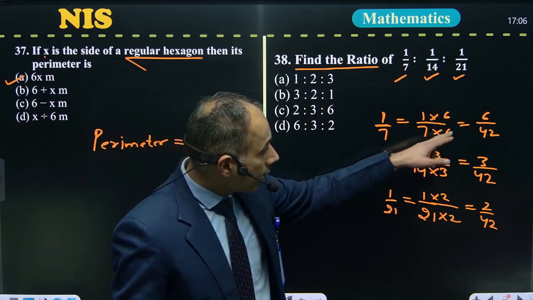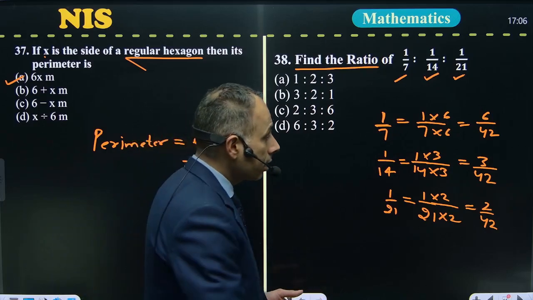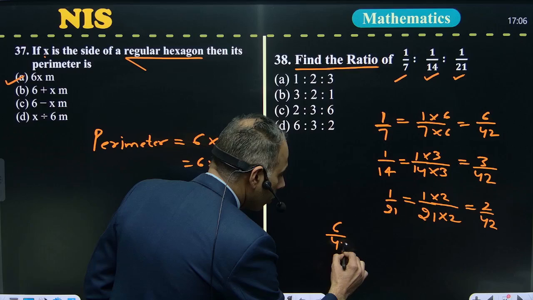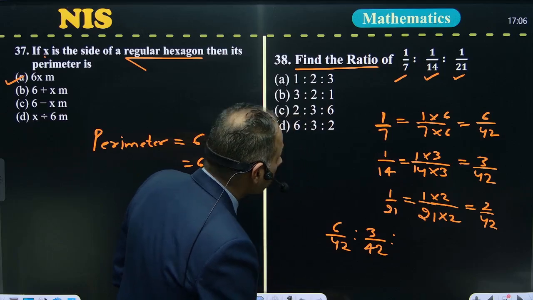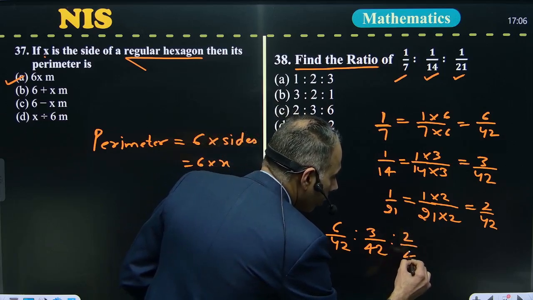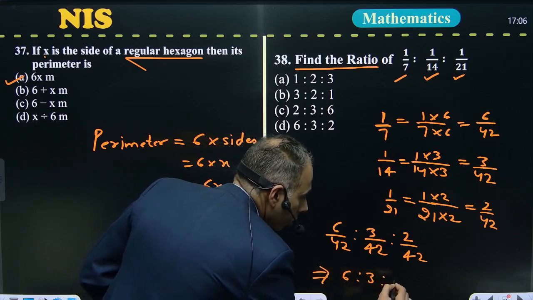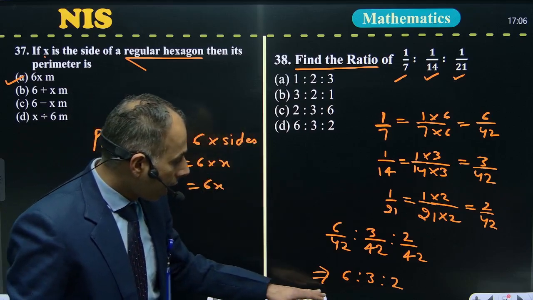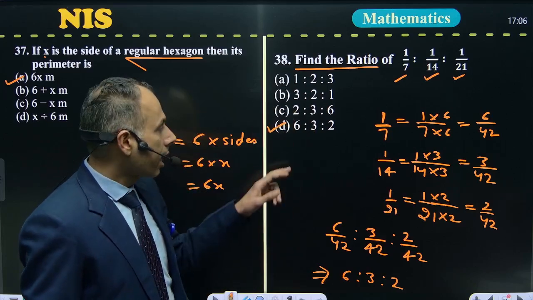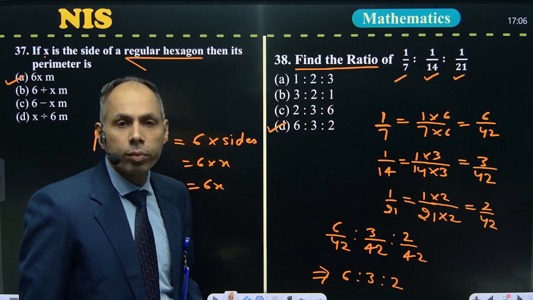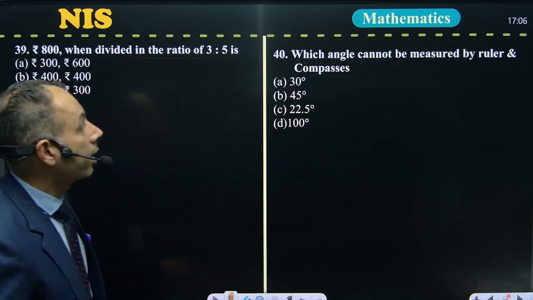Now you can see the bases of the 3 terms are the same, so you can compare them. This is 6 upon 42 in ratio 3 upon 42 in ratio 2 upon 42. So the ratio will be 6 is to 3 is to 2. So the answer of this question is the last option B, that is 6 is to 3 is to 2. Fine. Now we move to the next question, question number 39.